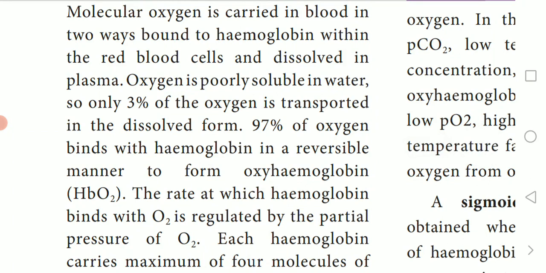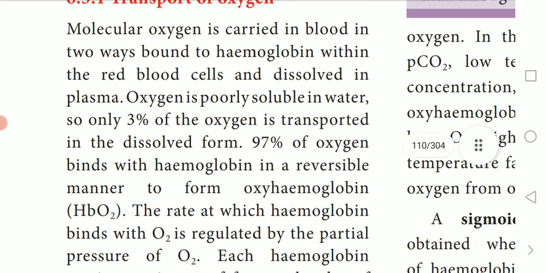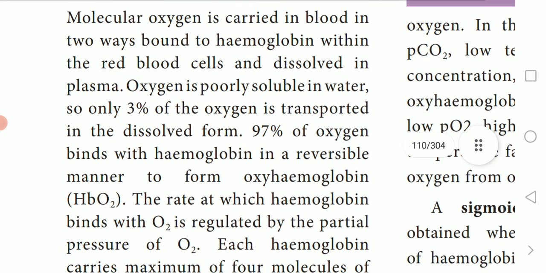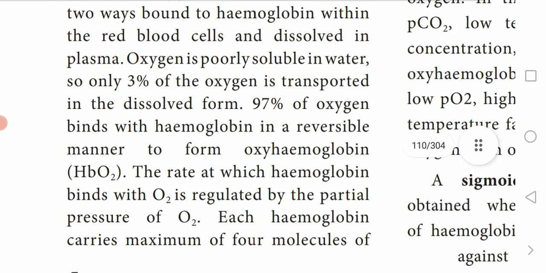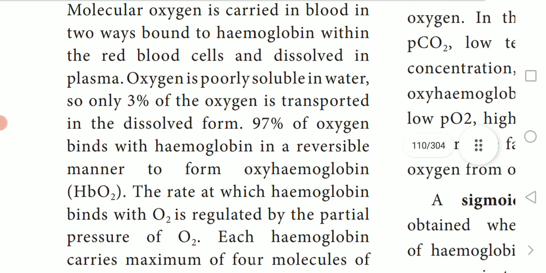The next topic we are going to see is transport of gases. Here, the transport of gas takes place for two gases: one is oxygen, another is carbon dioxide. We'll see the first one, transport of oxygen. The molecular oxygen is carried in blood in two ways. I can underline the two ways: bound to hemoglobin within RBC cells, and dissolved in plasma.